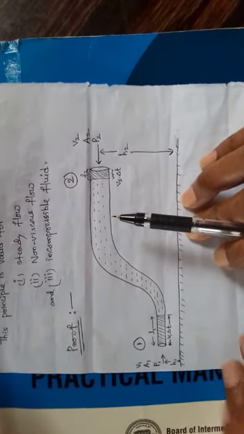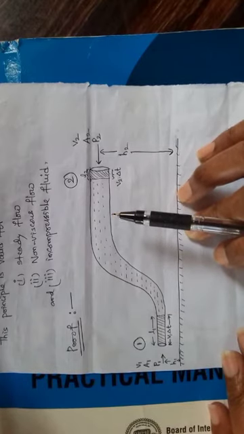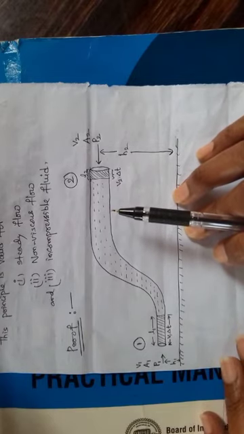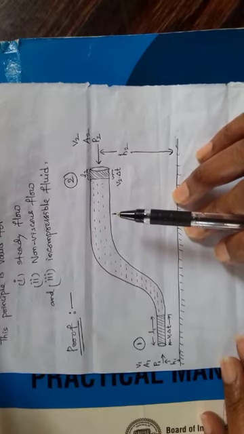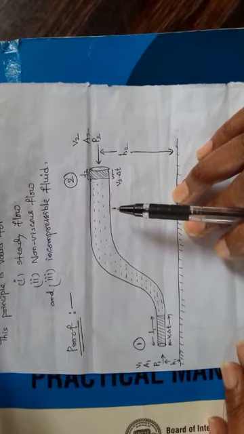Under such conditions, we consider how the velocity is changing, how the pressure is changing, how the potential energy or kinetic energy of the fluid is changing. We will be considering all these at 2 different points.